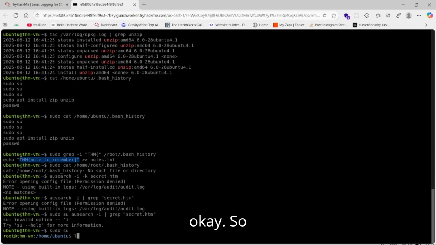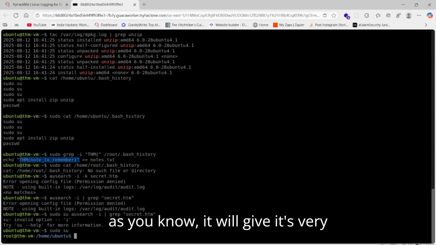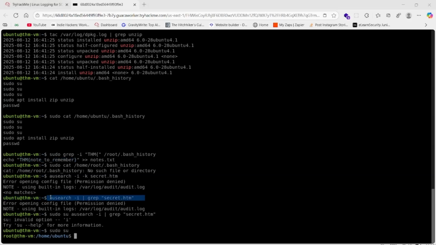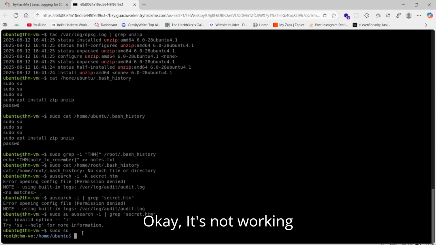Okay, so as you know, it's very simple. Come here, what we'll do, we'll copy this, paste it here. Okay, it's not working. Let's then type, you see, search what we need.